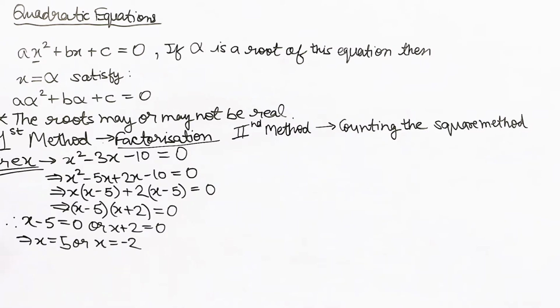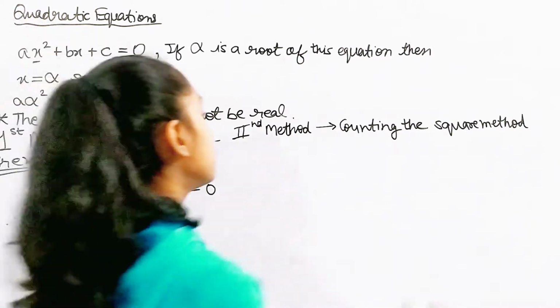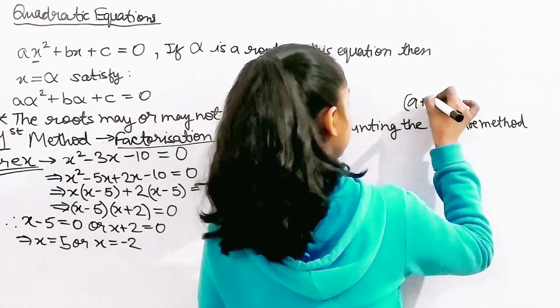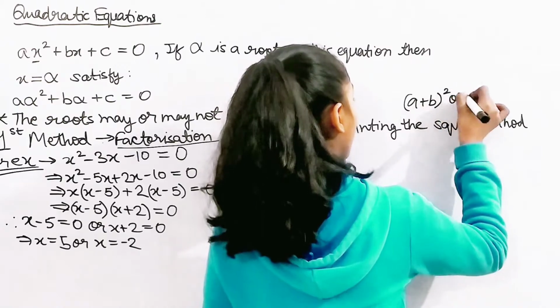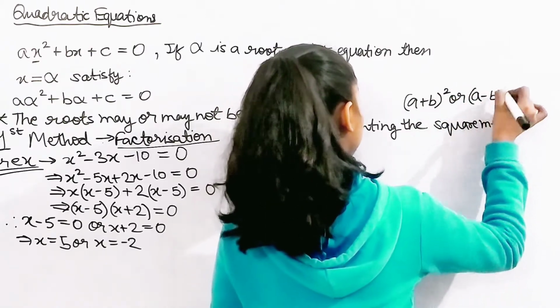What we do is we just complete the square. After that, we try to convert the given equation into the form of a plus b whole squared or a minus b whole squared. Remember this: a plus b whole squared or a minus b whole squared.